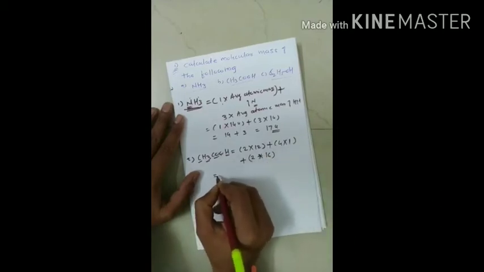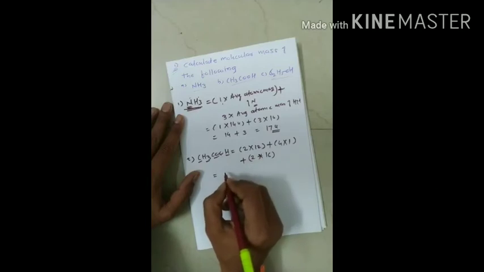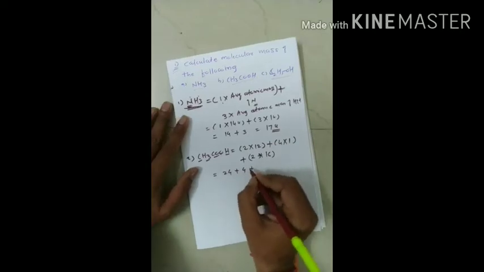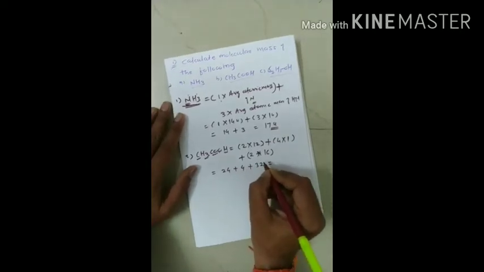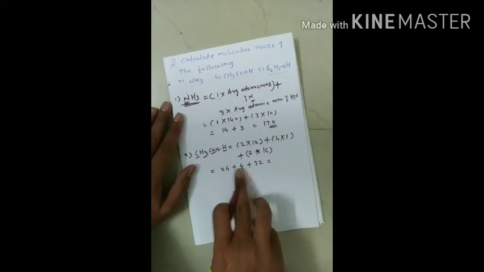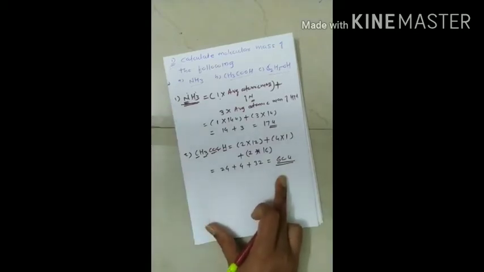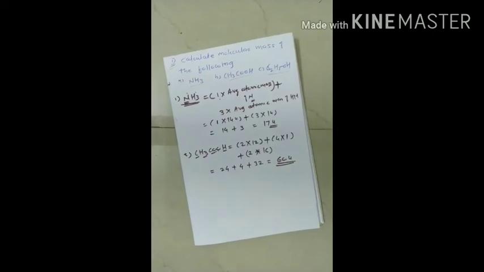So in this way you can easily calculate. 2 into 12 is 24, plus 4 into 1 is 4, plus 2 into 16 is 32. If you add it, 24 plus 4 is 28, plus 32 becomes 60 atomic mass unit. So this is how we are going to calculate the molecular mass of acetic acid.